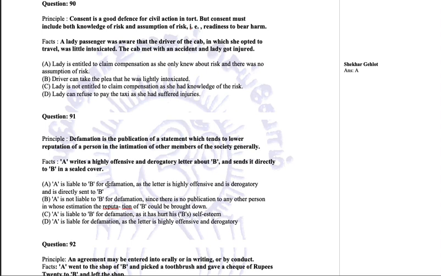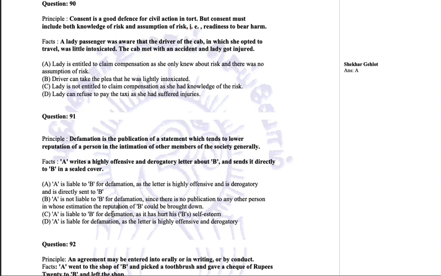A is liable to B for defamation as the letter is highly offensive and derogatory and directly sent to B. A is not liable to B for defamation since there is no publication to any other person in whose estimation the reputation of B could be brought down.